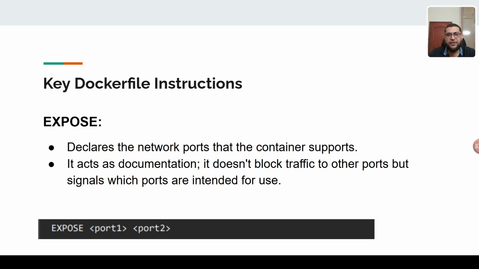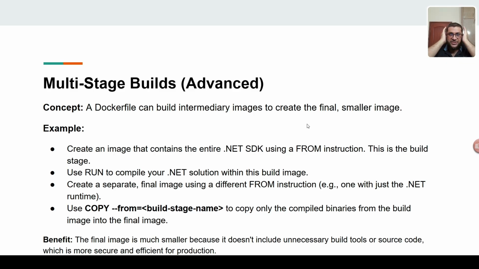Next we'll discuss stages. A Dockerfile sometimes has a multi-stage build as well. So what is the concept behind this multi-stage build? A Dockerfile can build an intermediary image to create the final, smaller image. For example, create an image that contains the entire .NET SDK using the FROM instruction.